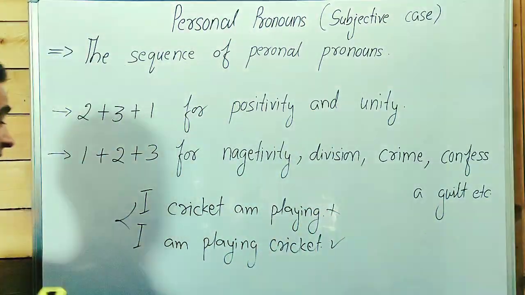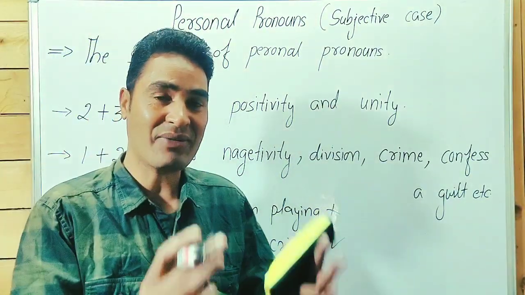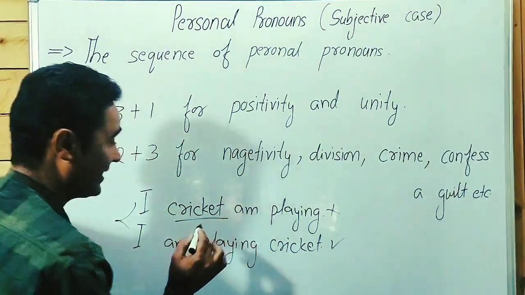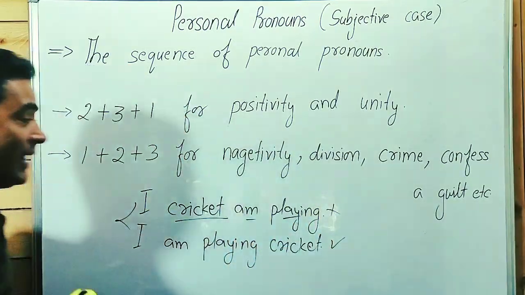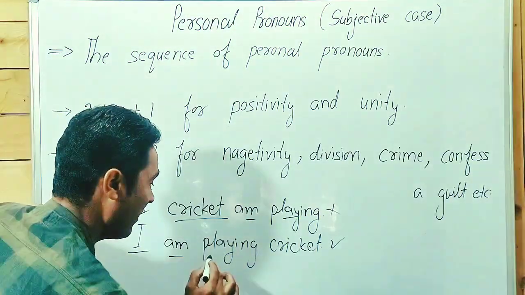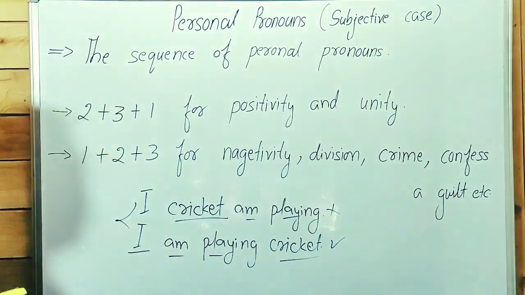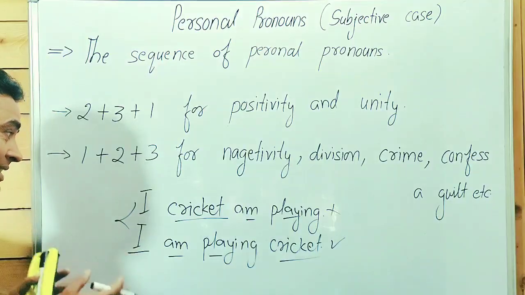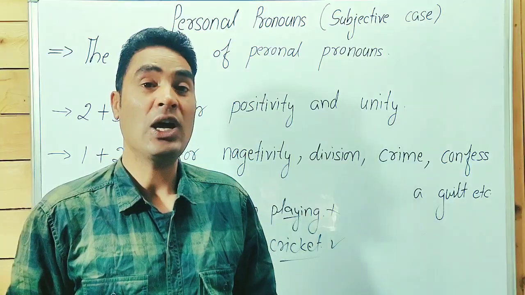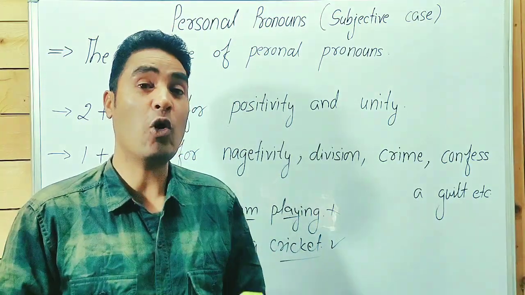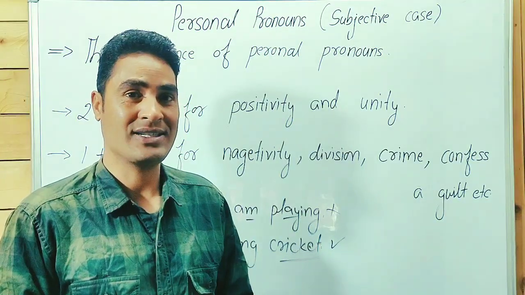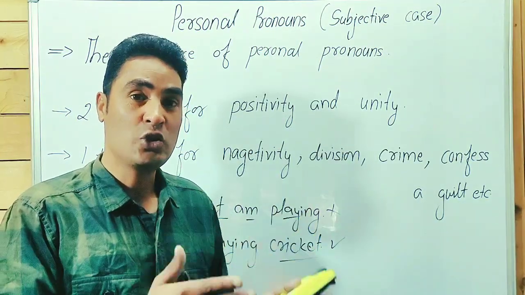Because guys, the sequence of a sentence is subject, after that verb, and after that object. Here I is the subject, cricket is an object, and am playing are the helping verb and main verb. Sequence of the sentences: subject, after that verb, and after that object. Similarly, when we use two or more personal pronouns of different persons together in a sentence, we use the 1 2 3 and 2 3 1 pattern.